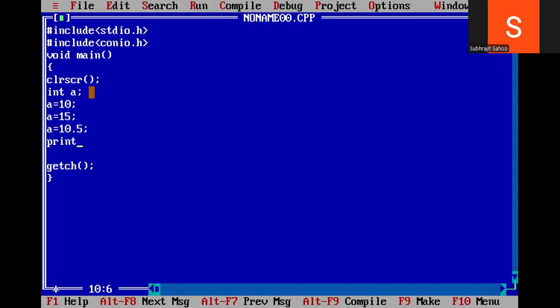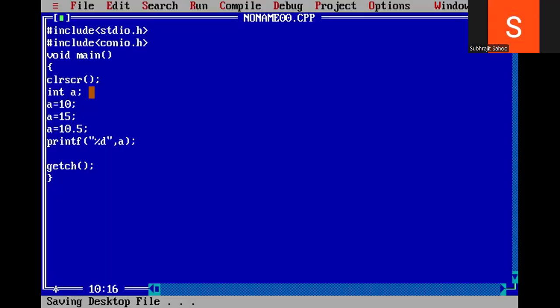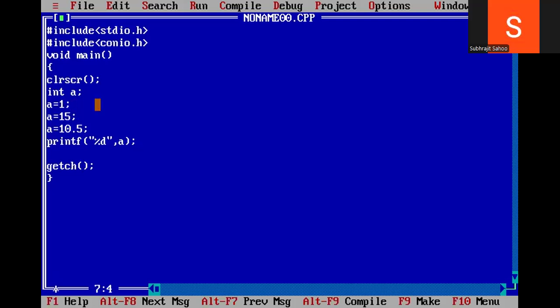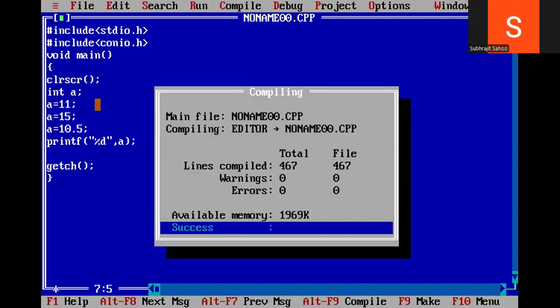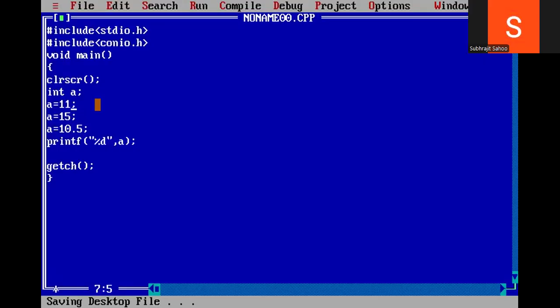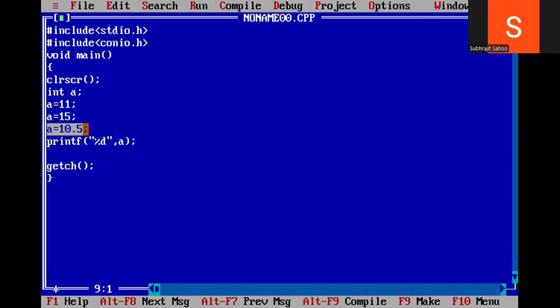Observe here, printf percent d comma a value. Okay, small a, right? Now see, Alt F9, Control F9. What value printed? 10 printed, but A value is what? 10.5. It is not printing this value. Okay, I will change this one to 11, suppose. Alt F9, Control F9. Now see, 10 printed. So the last updated A value is 10.5, but it is printing 10. Is it a correct answer or wrong answer? Sir, 100% it is a wrong answer.